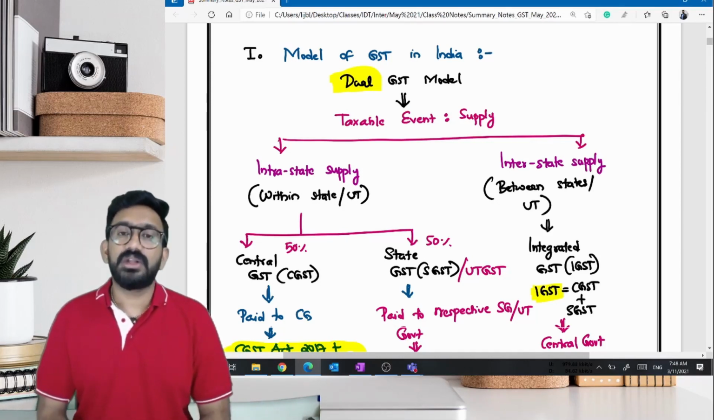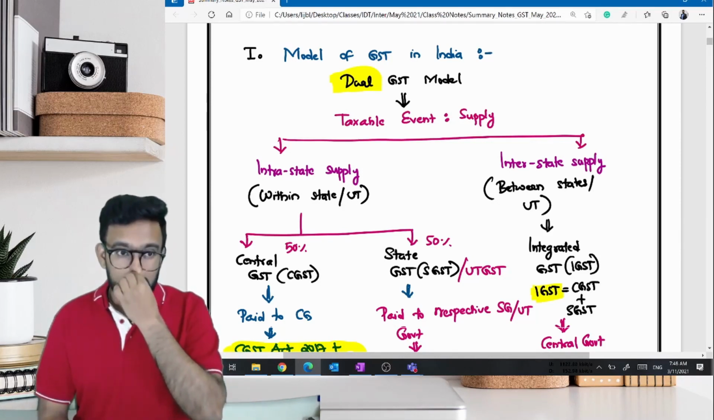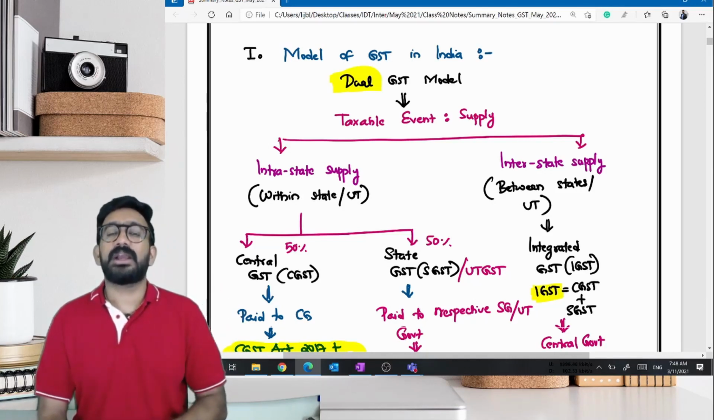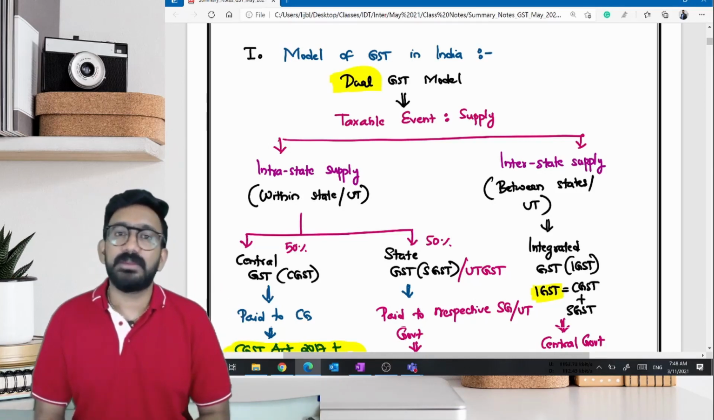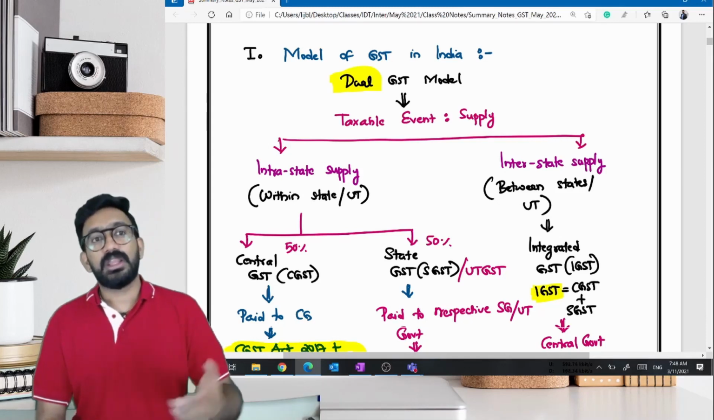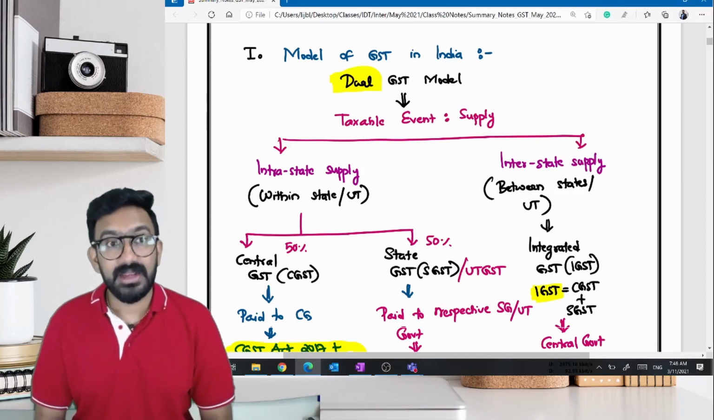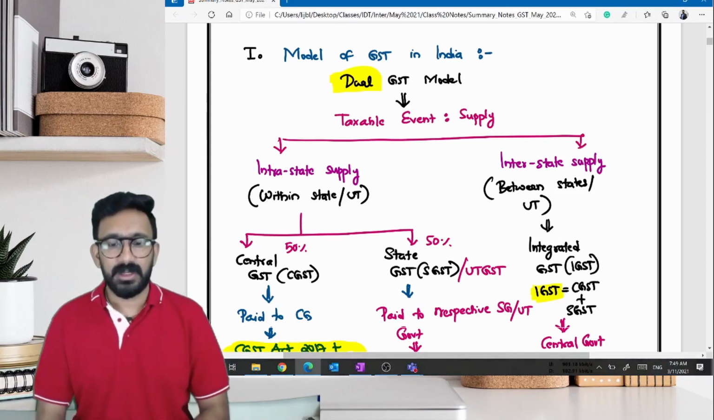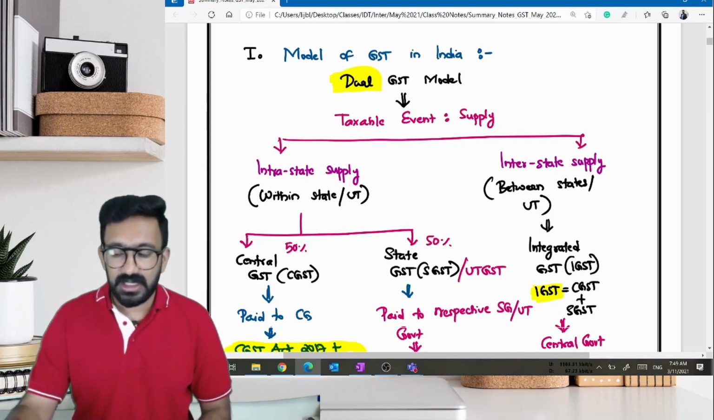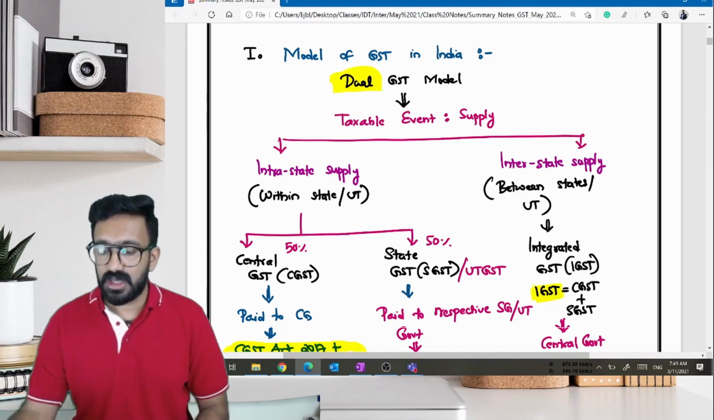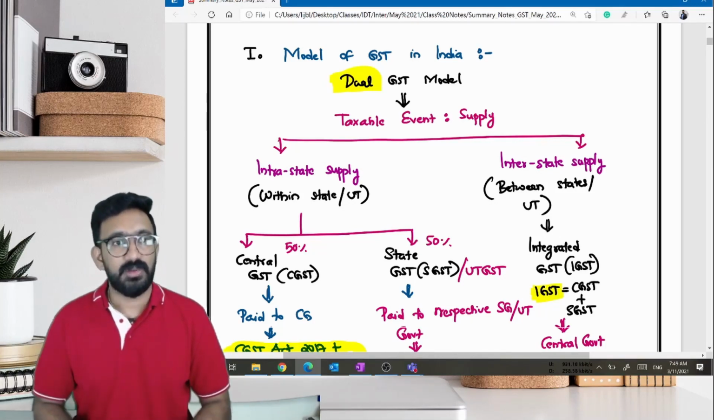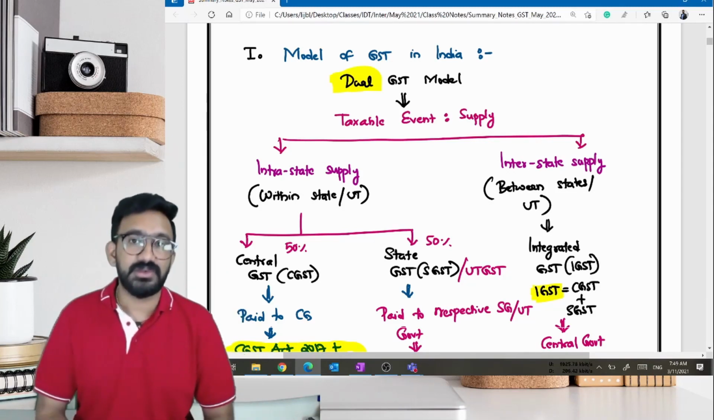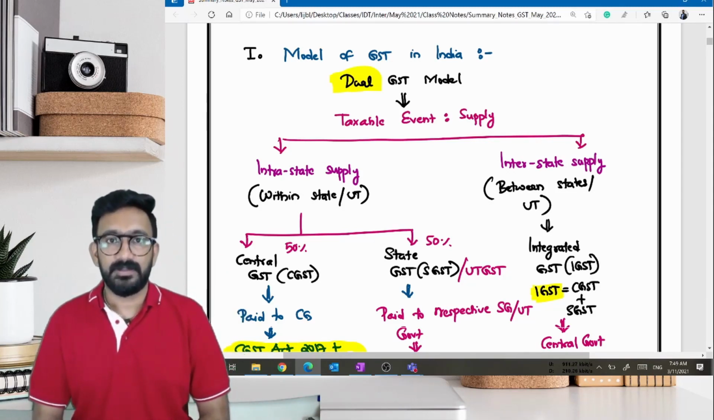So first they looked into the central GST model, which was a very popular model wherein the entire tax is collected by the central government and one share is shared back to the state government. Or they looked into the state model wherein the entire revenue is collected by the state government and one share is shared back to the central government. Can we implement these models in India? Do you think it will work in India to implement a model like the central GST model where the central government collects everything and gives the state government one share?